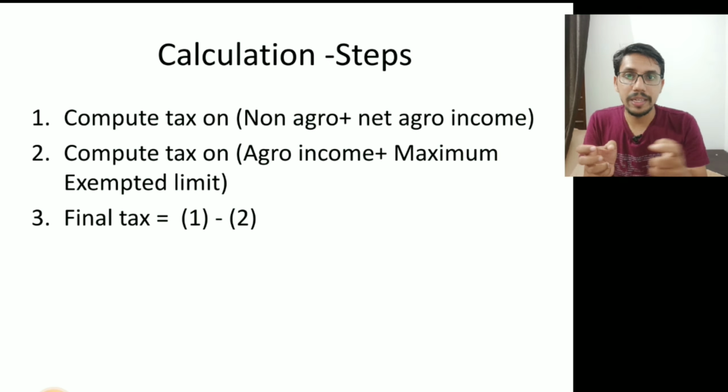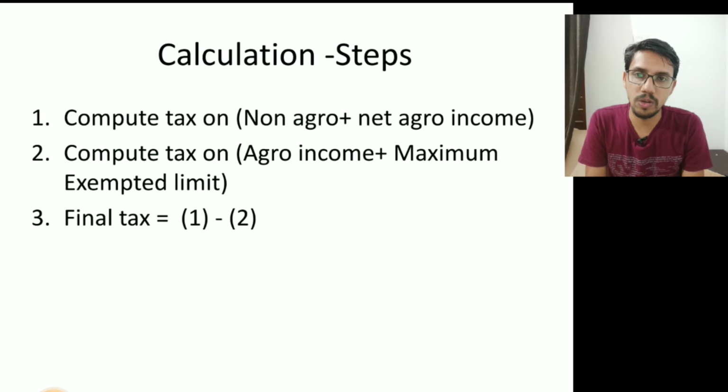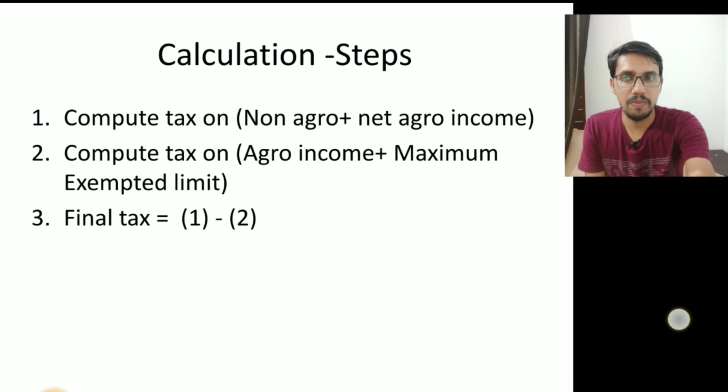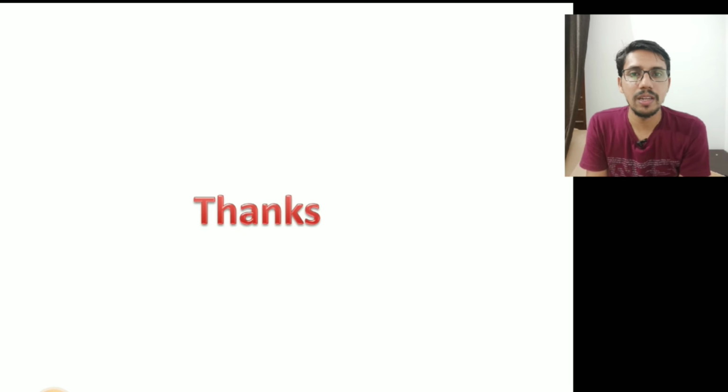And you calculate its tax also by applying the slabs. By applying slabs, if you are calculating income tax, you get an amount of tax in the first step and an amount of tax in the second step. The difference will be the tax on the agricultural income. So all these are the rules regarding agricultural income.